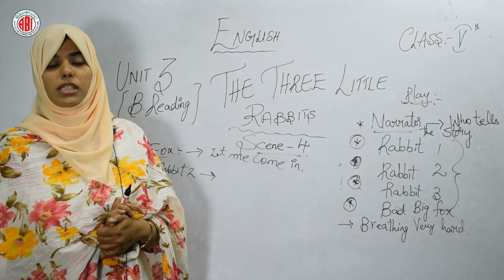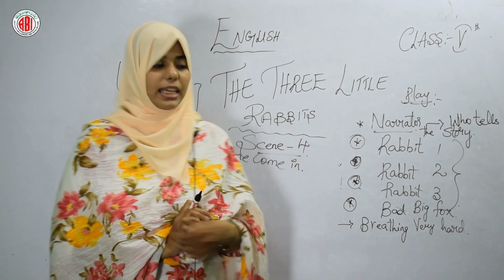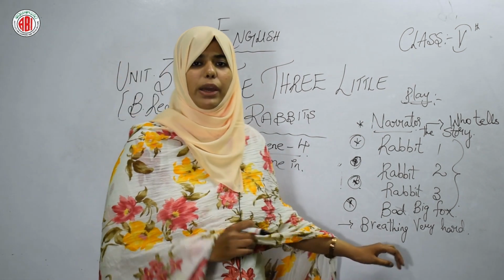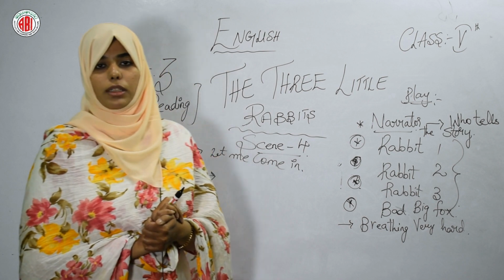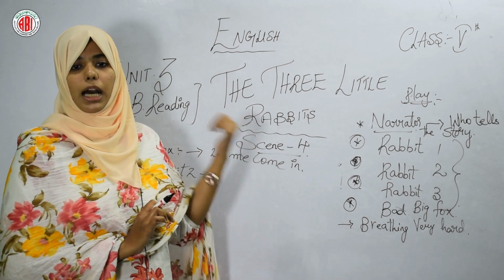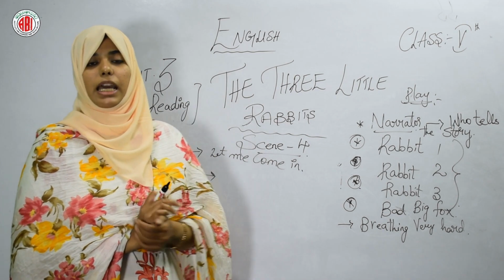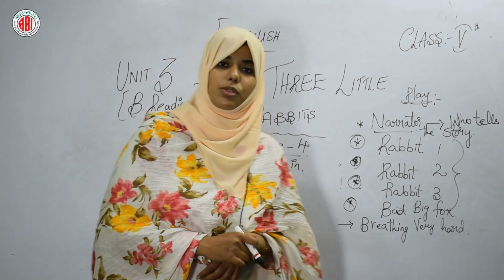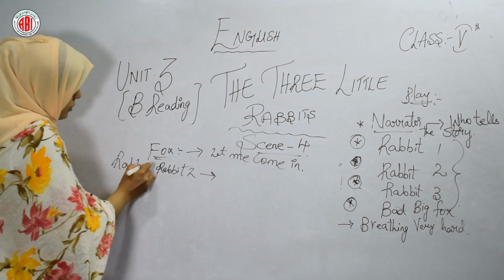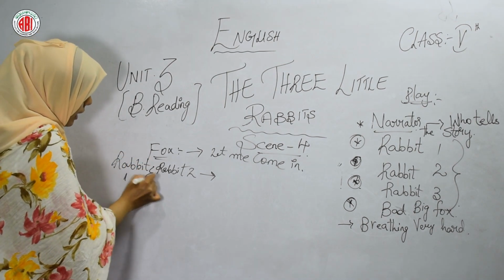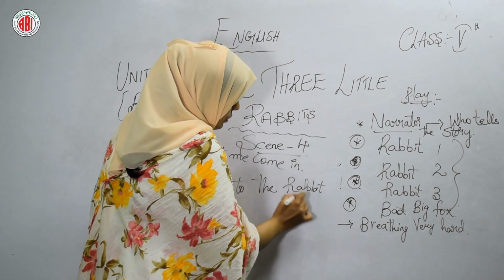Narrator: so the fox huffed and he puffed and he blew the house down. Again he did the same thing by breathing very hard, that the fox has blown rabbit 2's house, and the first little rabbit and the second little rabbit ran to their brother's house. Rabbit 1 and rabbit 2 went to the rabbit 3 house.